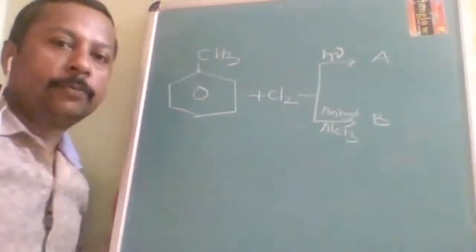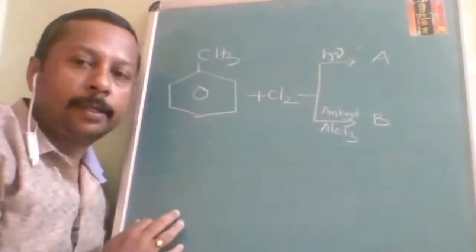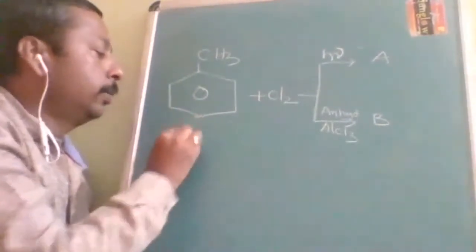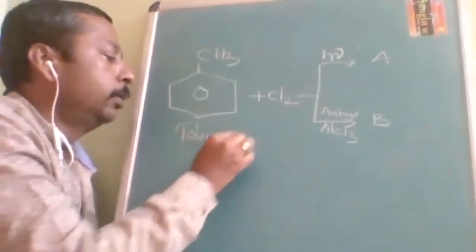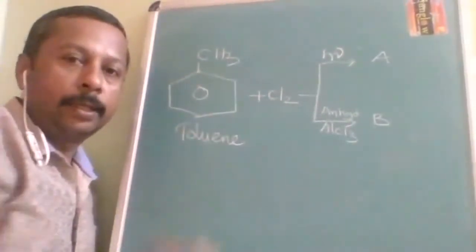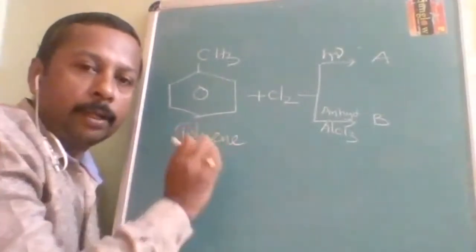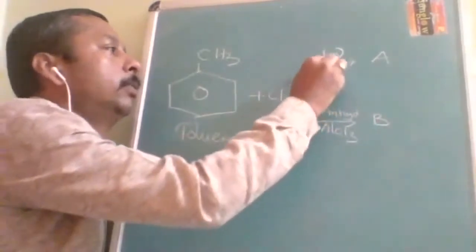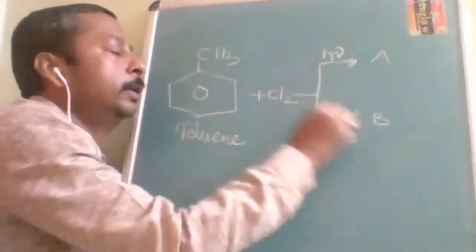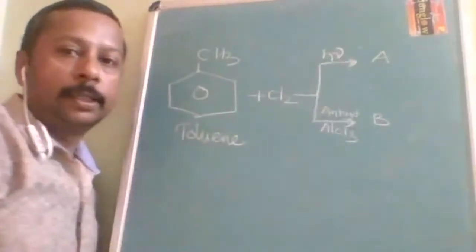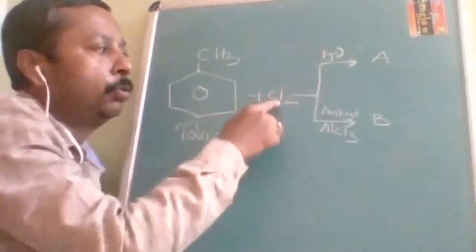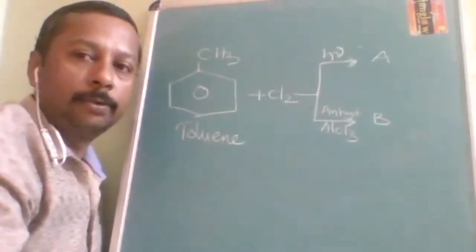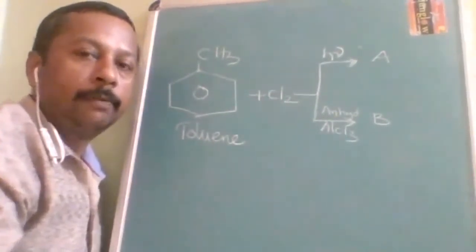Okay, this is a wonderful question created so that all your doubt should vanish. See here, what is called toluene? When toluene reacts with chlorine, the reactants are the same. In organic chemistry, the most important place to observe is the arrow. On the arrow, what is written? H nu. H nu means homolytic fission, and homolytic fission is going to create free radicals.